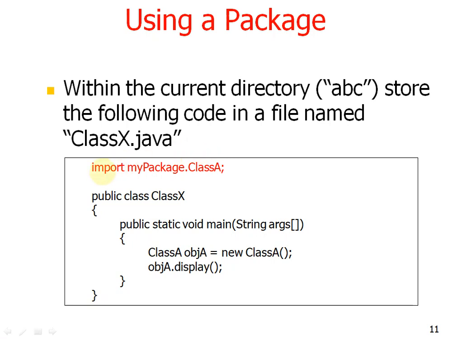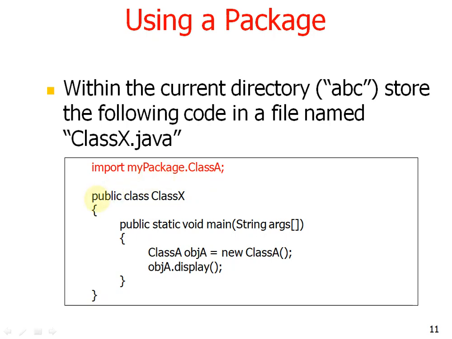In the next example, I am just importing my predefined package. So in the first line we need to write import mypackage.ClassA. So I am importing the package and accessing class A of that package.